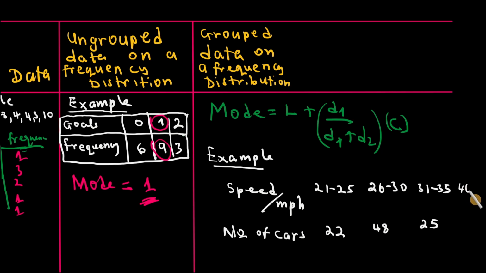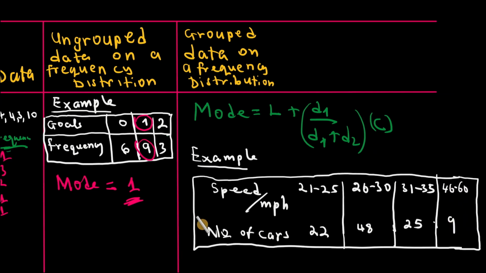From 46 to 60 there were 9 cars. Because the data is arranged in classes, like 21 to 25 is a class, there were 22 vehicles in that range. 26 to 30 there were 48 vehicles. So when data is arranged in such a way, we call it grouped data.